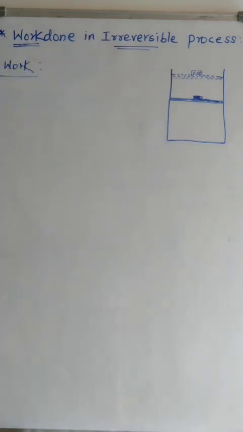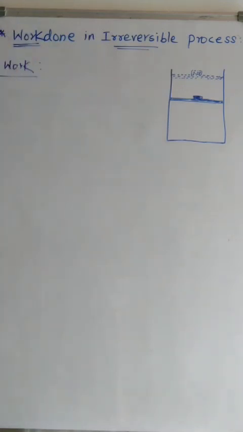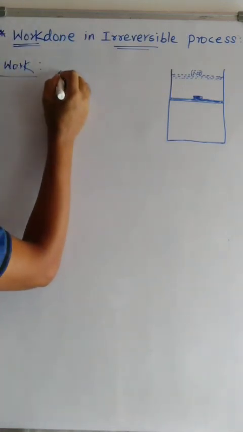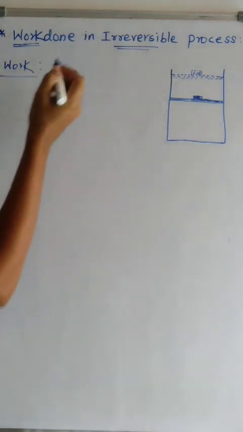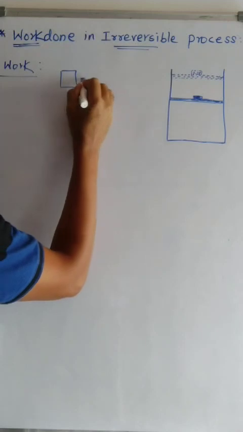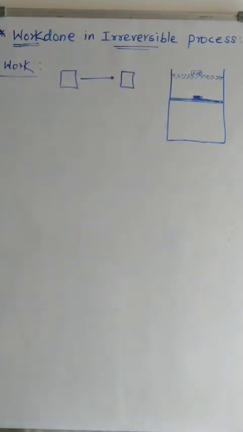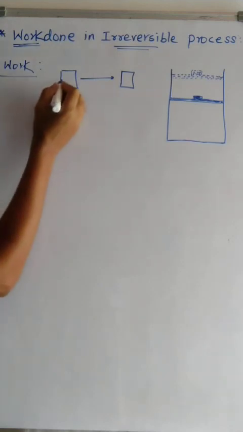Students, we know to do any kind of work it requires some amount of energy. Without energy no system can perform work. Suppose this is an object, and I ask you to push the object to this place, then you have to apply force.